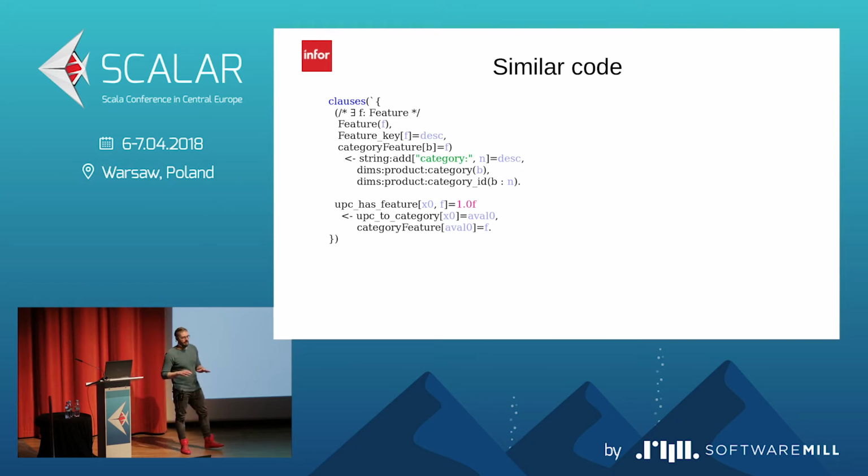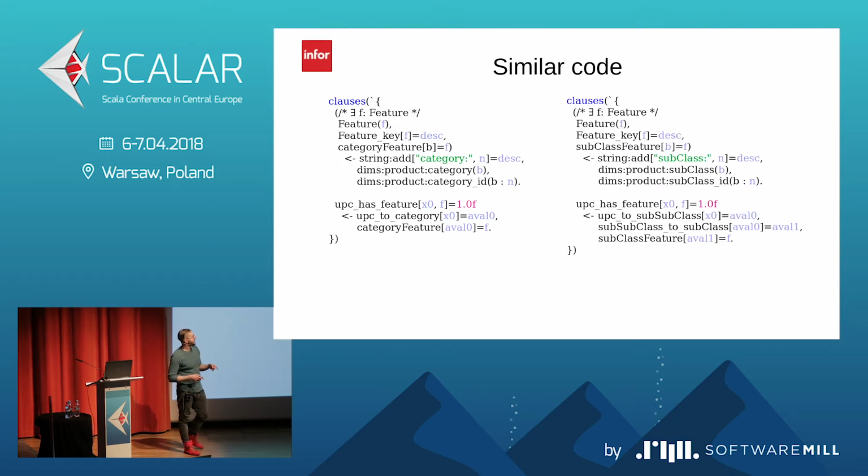Logical is great for us, but it's not perfect. For example, this is a real code from the forecasting application, which is doing the feature extraction, and this is a second code from the same application from a different file, and as you see here, there are a lot of similarities.